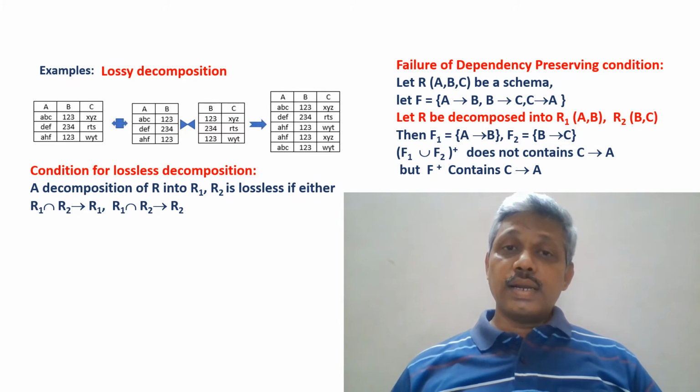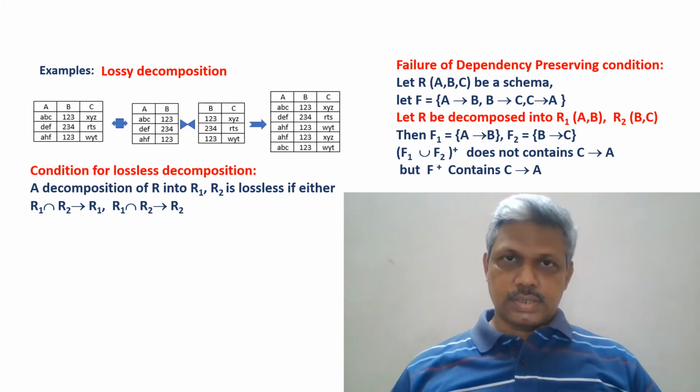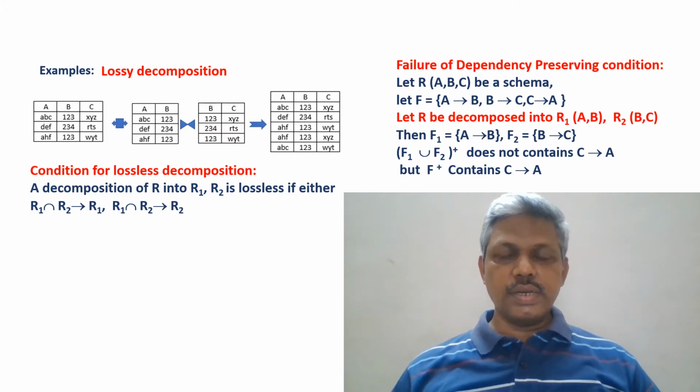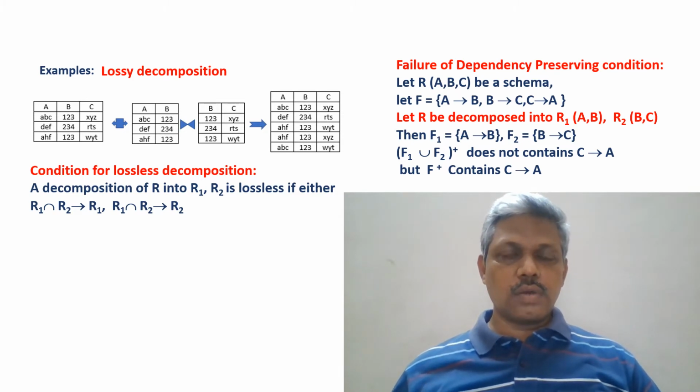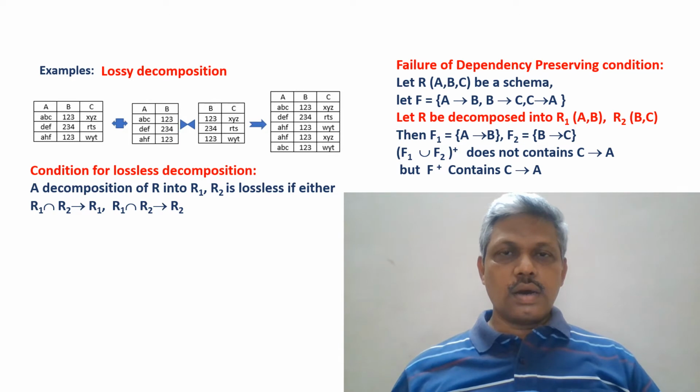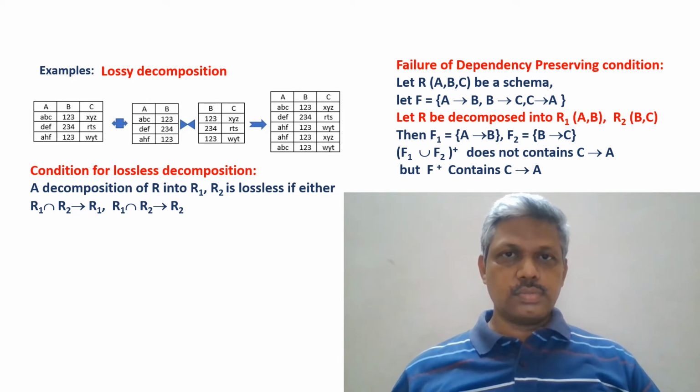Then under what conditions does this decomposition become lossless? Yes, there is one condition given here: if R is decomposed into two schemas R1 and R2, then R1 intersection R2 should functionally determine entire R1, or R1 intersection R2 should functionally determine entire R2.